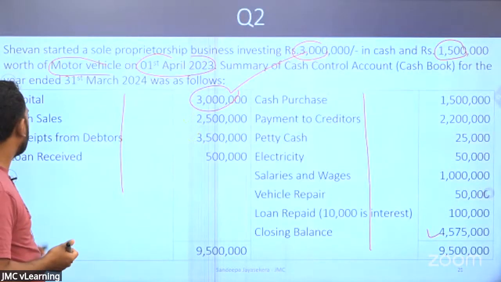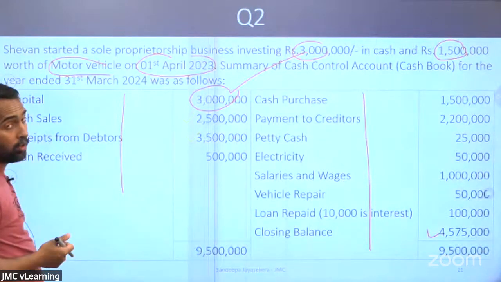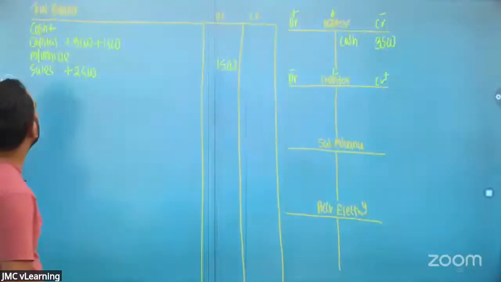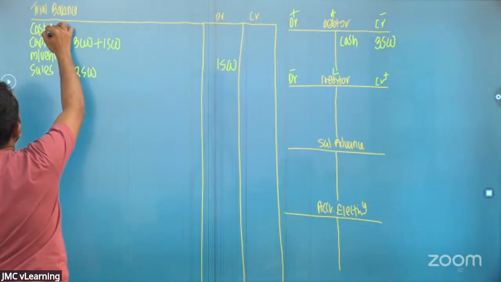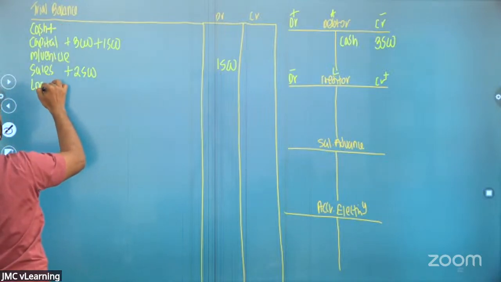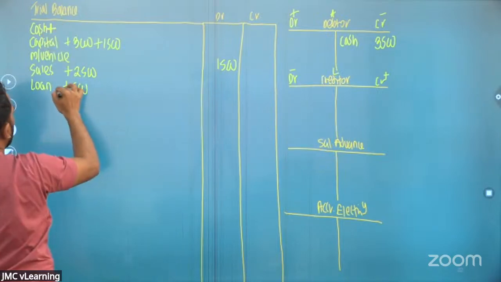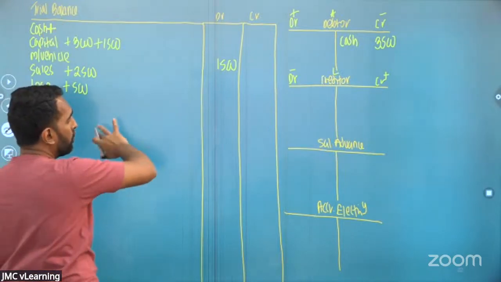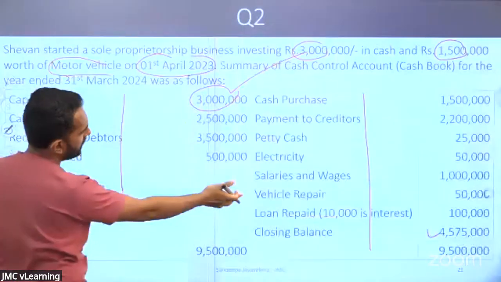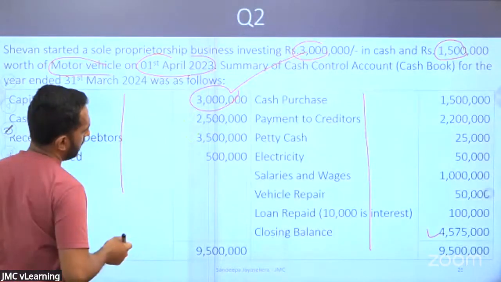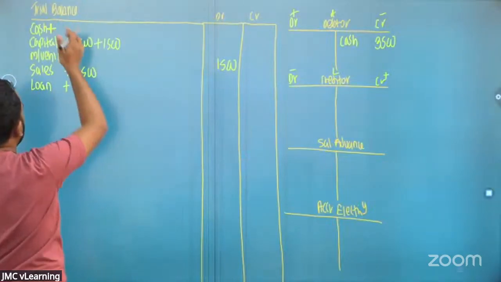Look at the next one, Lamai. Loan received. When you are receiving loan, what will happen? Cash goes up. Loan will also increase. Why am I not putting that as a final figure? Because there's a loan repayment. Cash goes up, loan goes up.